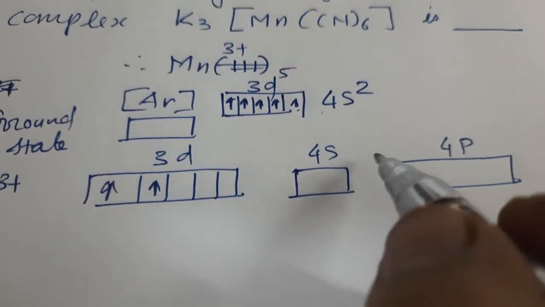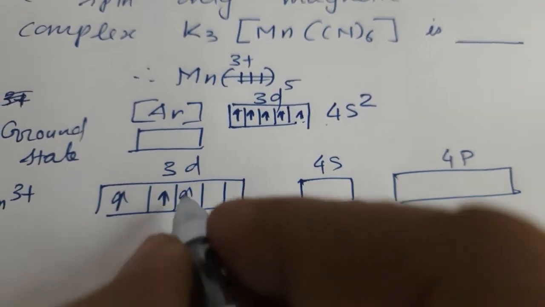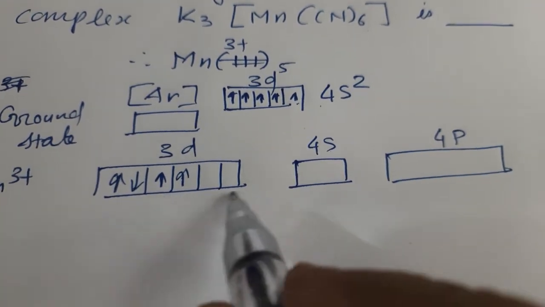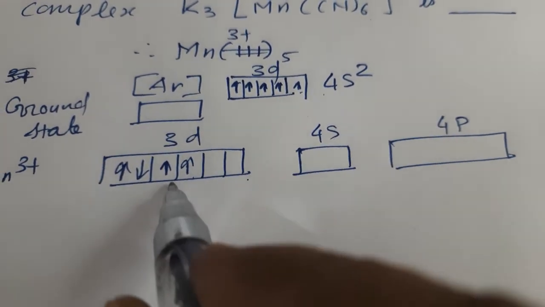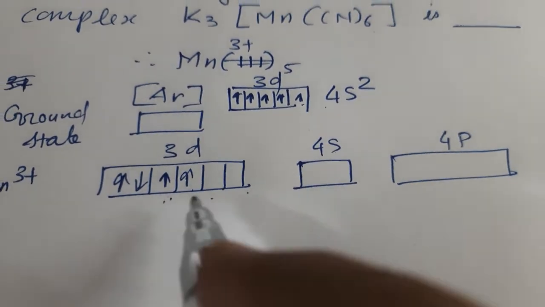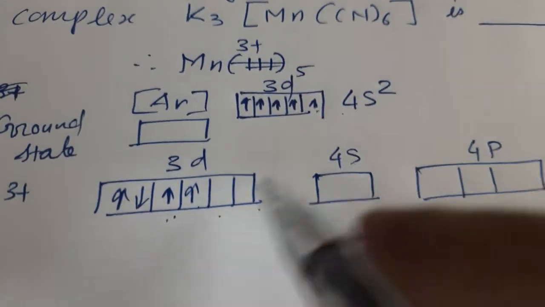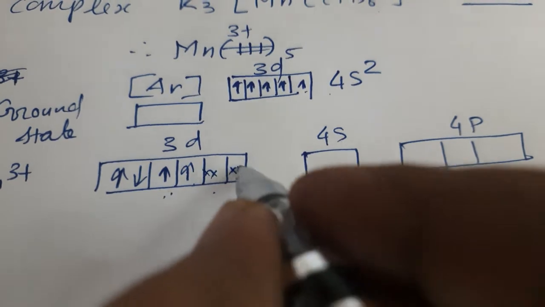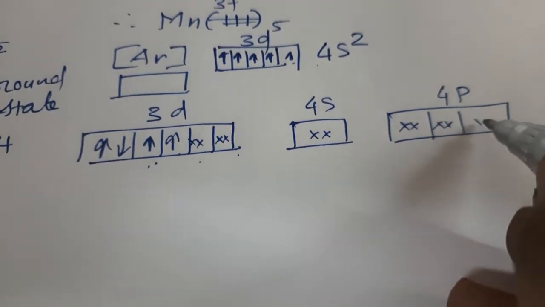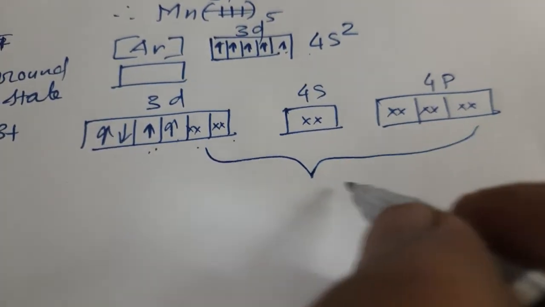So 4s will be empty. Electrons 1 2 3 4, the 3rd and 4th will be paired like this, because d3 is not possible. So sp3d2 hybridization is not possible. How many ligands do we have to fill now? Mn(CN)6, so 1 2 3 4 5 and 6. So the hybridization is d2sp3.